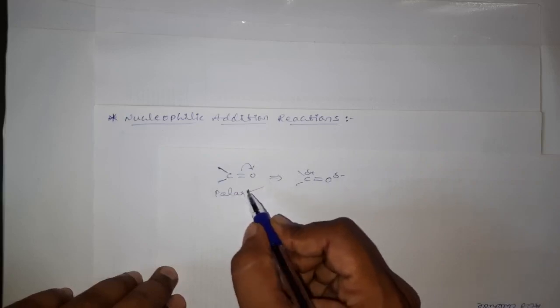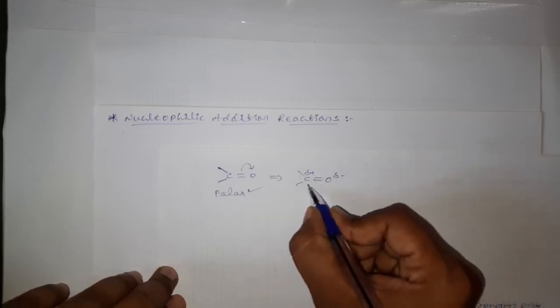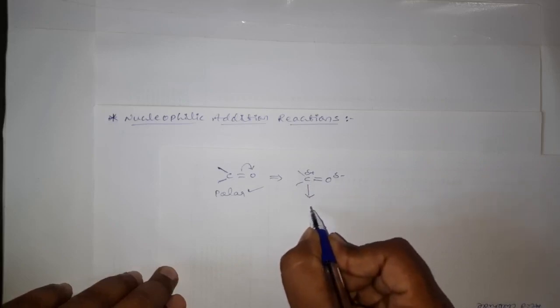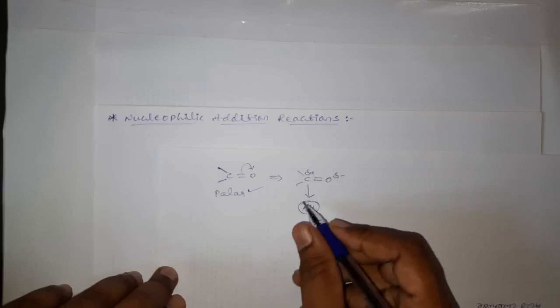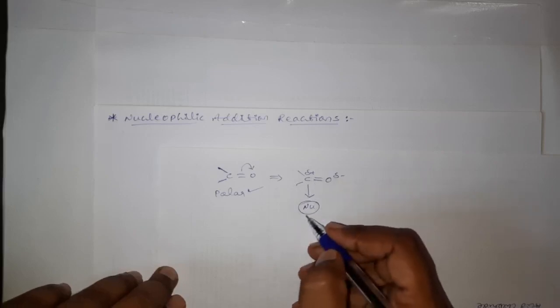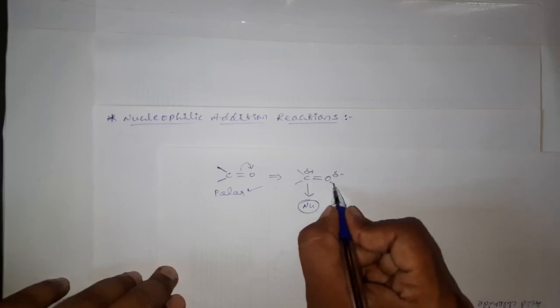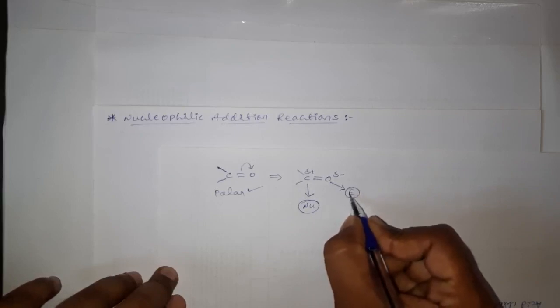In this nucleophilic addition reaction, the positively charged carbon will be attacked by the electron rich nucleophiles, and the negatively charged oxygen will be attacked by the electron deficient electrophiles.